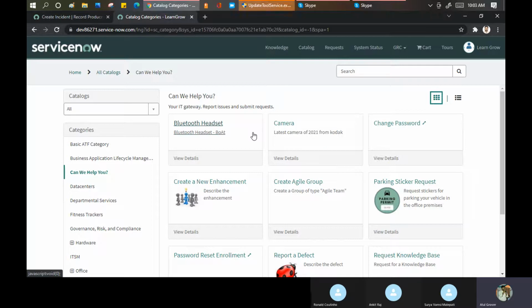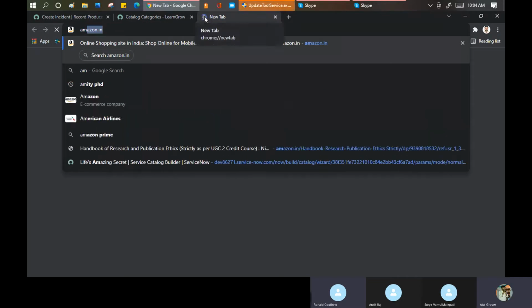Now I ask one more question, and this again I get from my experience only. Do you know how Amazon, Flipkart, Grofers, or XYZ websites define their products in the background? What you are able to see, you just go here, click Amazon, and order it.